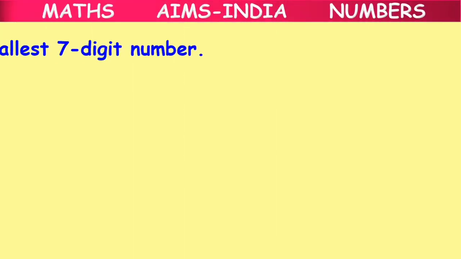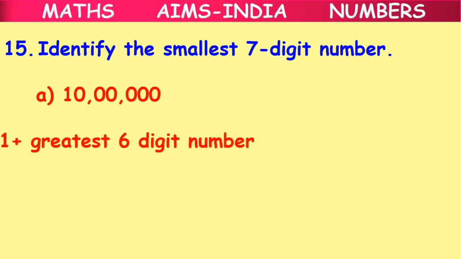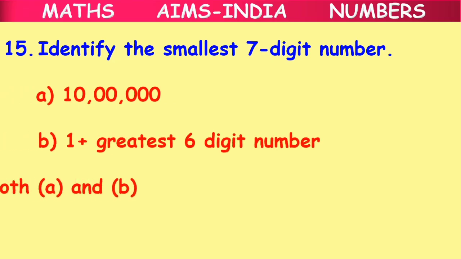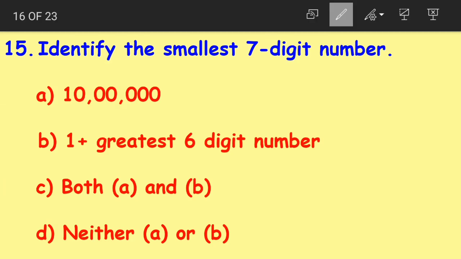Moving on to next question, number 15. Identify the smallest 7-digit number. Option A 10 lakhs. Option B 1 plus greatest 6-digit number. Option C both A and B. Option D neither A or B. When I say the smallest 7-digit number, it has how many digits? 7 digits. So let me make 7 spaces. 1, 2, 3, 4, 5, 6, 7. For any smallest number, you should write 1 in the first place and fill up the remaining digits with zeros.